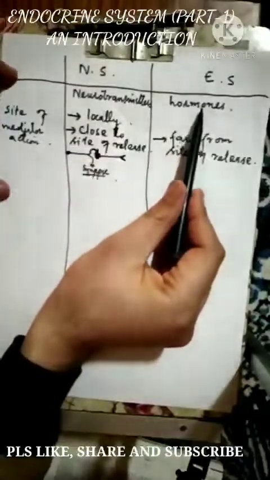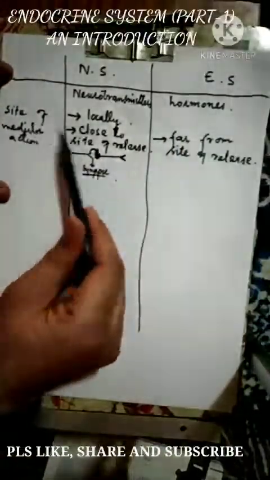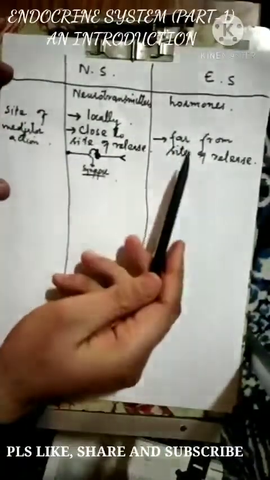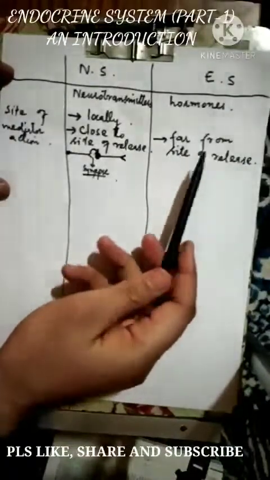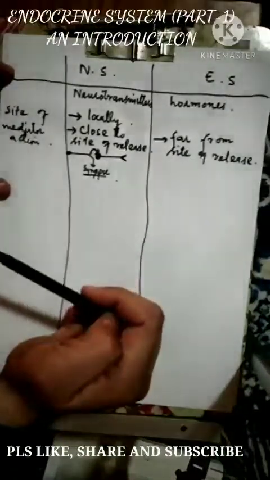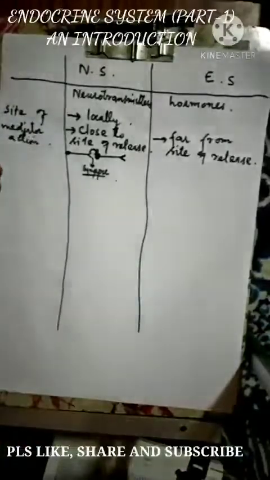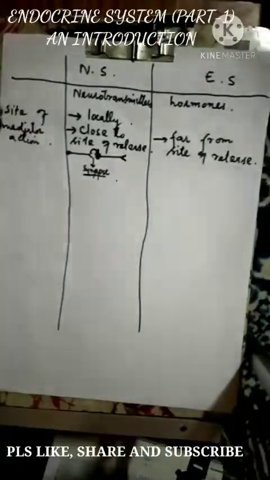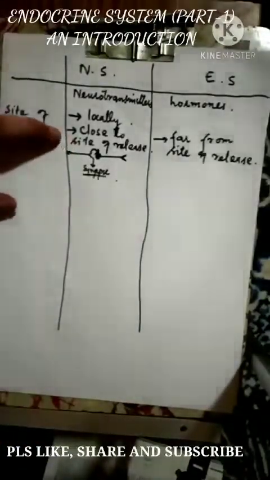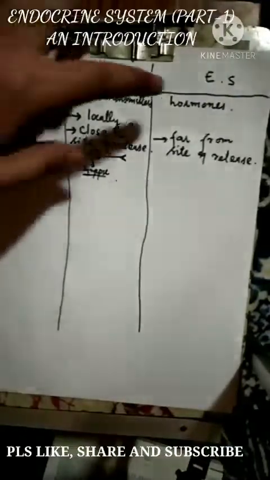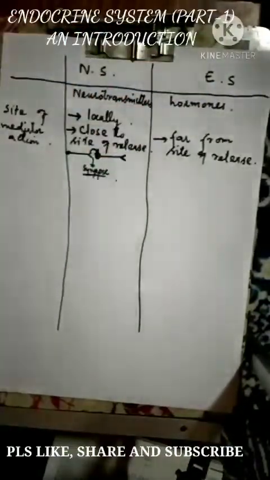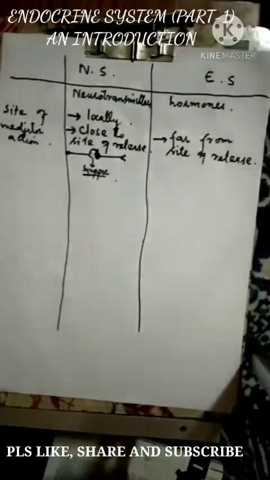But when we talk about hormones, the site of mediator action is far from the site of release. So for the nervous system, the site of mediator action is close to the site of release, and for the endocrine system, the site of mediator action is far from the site of release.